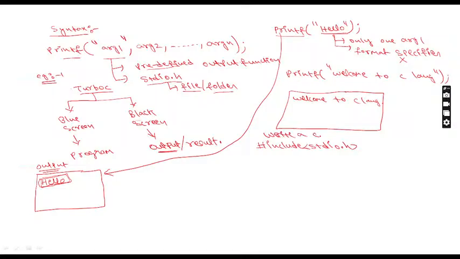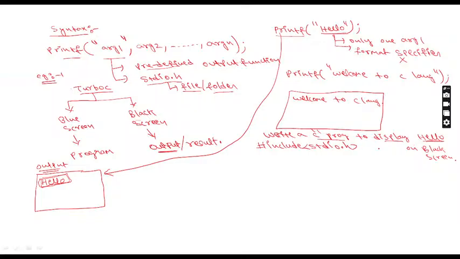Write a C program to display hello on black color screen. Black screen, clear everyone? So I have given one question to you. I am the faculty, I am the lecturer, and I am giving one question to you. Students, please write one C language program to display the message hello on black color screen. So this is the question.